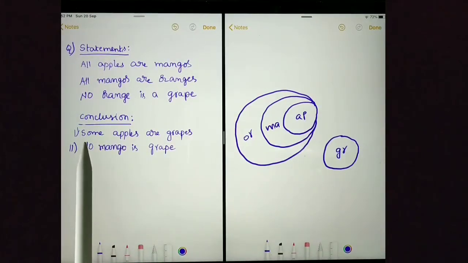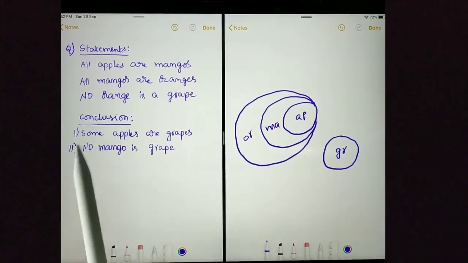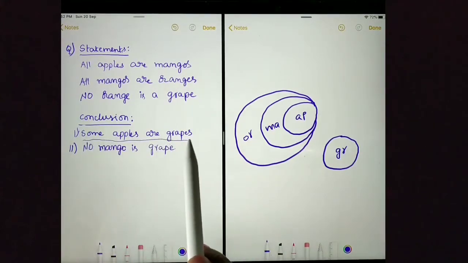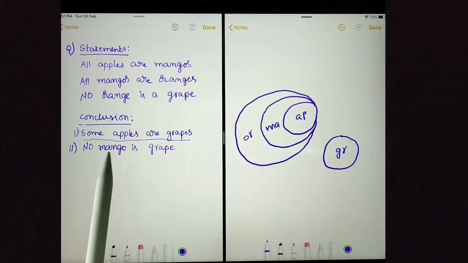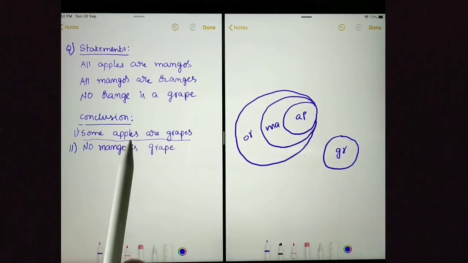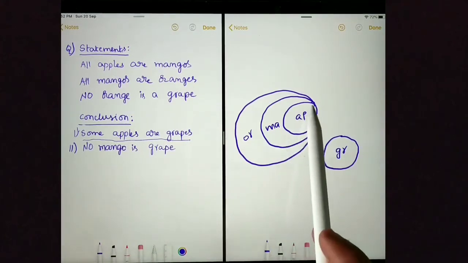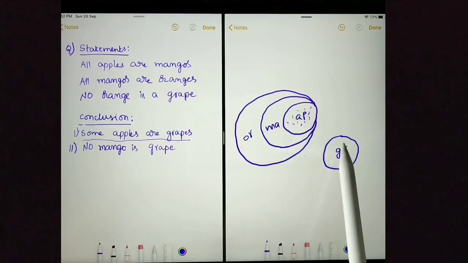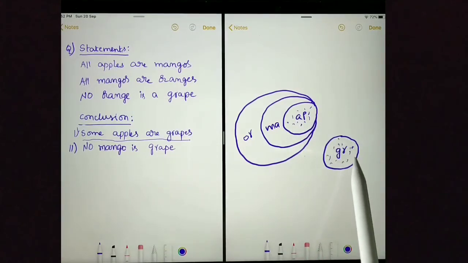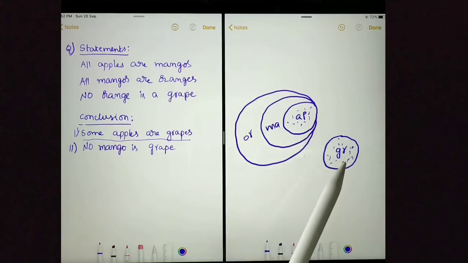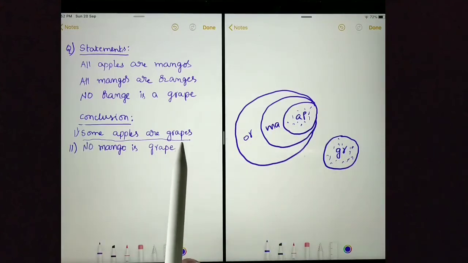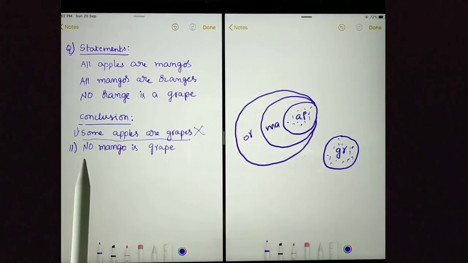First conclusion is some apples are grapes. This is a definite conclusion. To disprove this conclusion, what do we need to prove? We need to prove no apple is grape. Here you can see these are all apples and these are all grapes. Because I could prove no apple is grape, saying some apples are grapes is wrong. And next conclusion is no mango is grape. This is a definite conclusion.